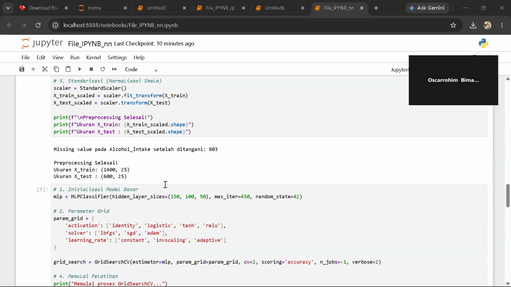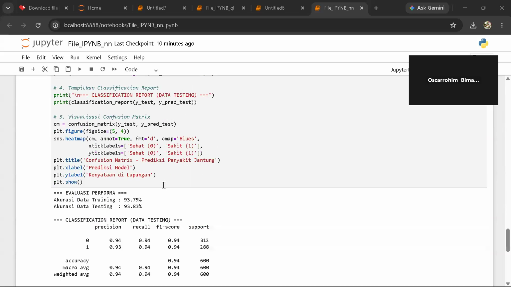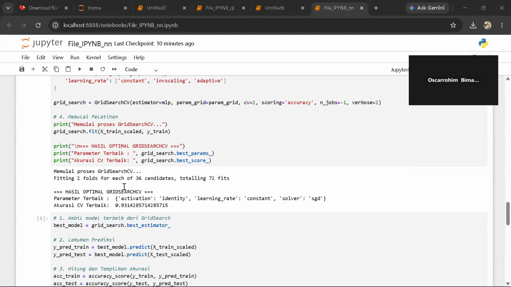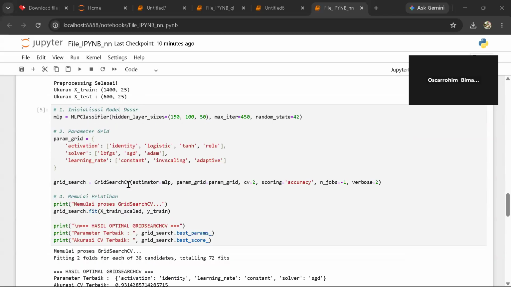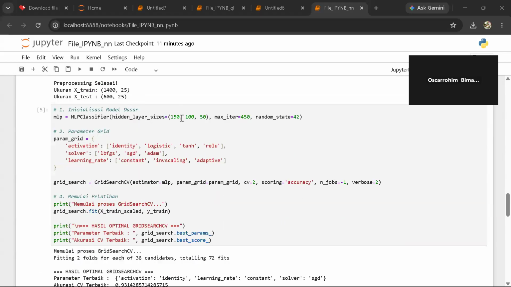Now let's talk about the brain of our operation, the multi-layer perceptron or MLP classifier. I built the architecture strictly following the practicum instruction. The input layer automatically takes the processed features, and for the hidden layers, I configured three layers.